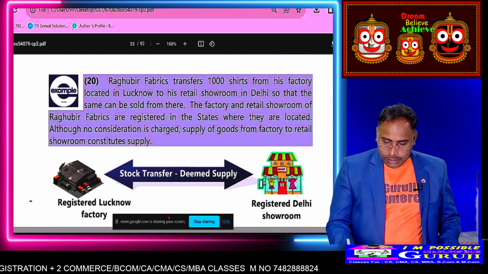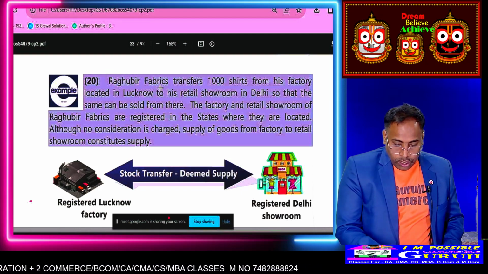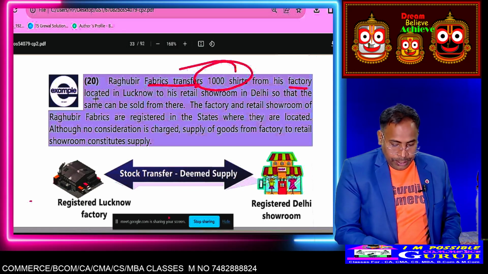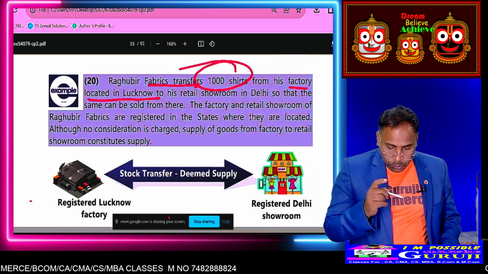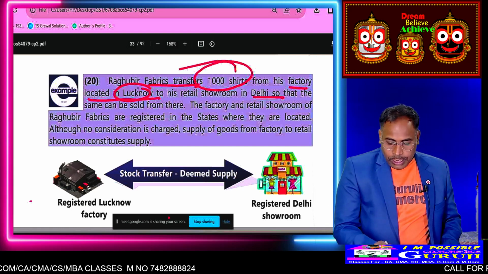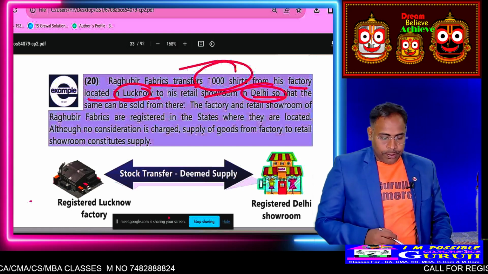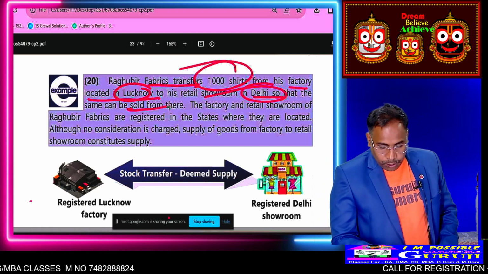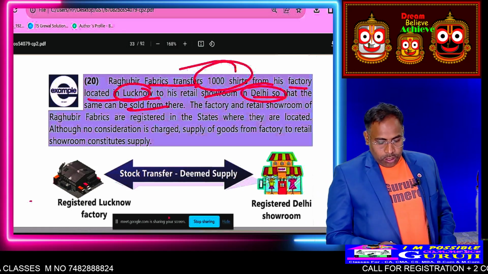Let me know. Here in this case, we will see Raghu Fabrics transfers 100 t-shirts from the factory located at Lucknow to the retail showroom at Delhi. So goods have been transferred from Lucknow to Delhi, of the same factory, 100 t-shirts for sale.